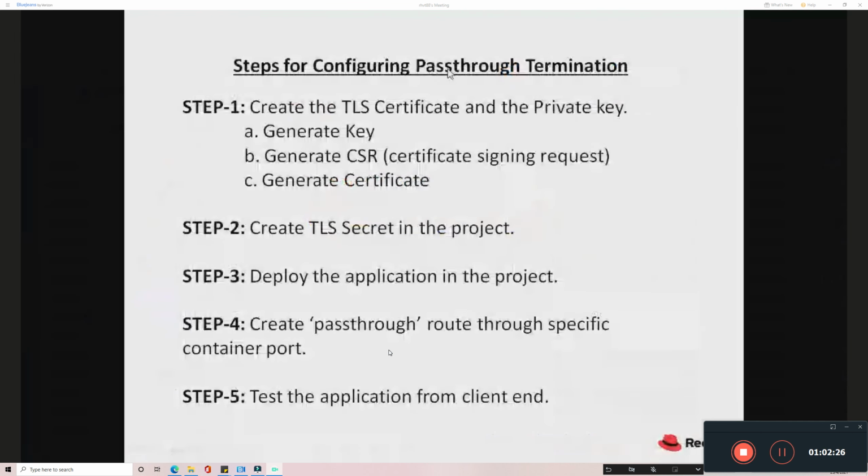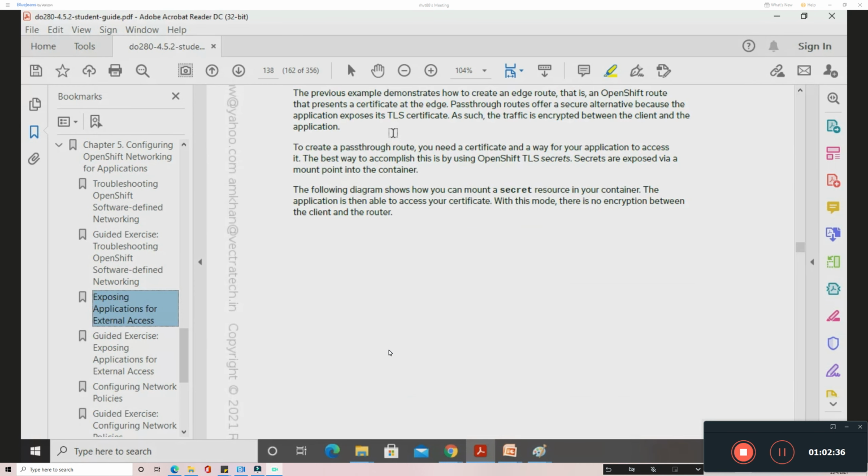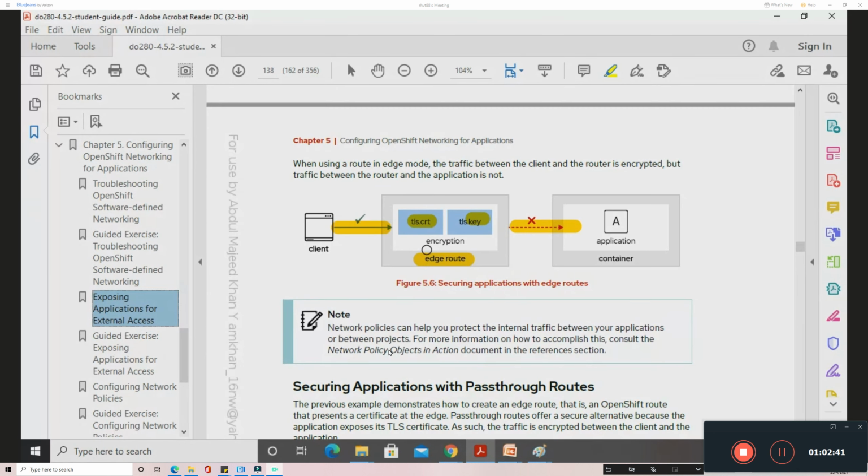And the second kind of termination is edge termination. In edge termination, we are placing the certificate and key in the route itself. We are not placing it in the application. We place it in the route itself, and when the client reaches it, the router will present the certificate.